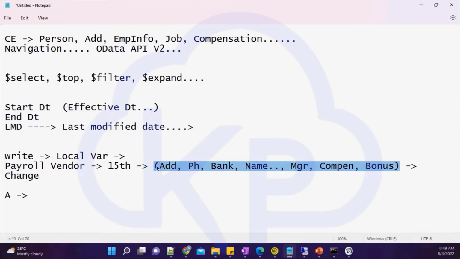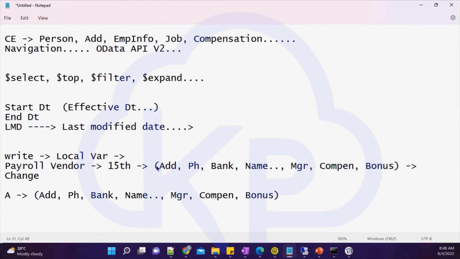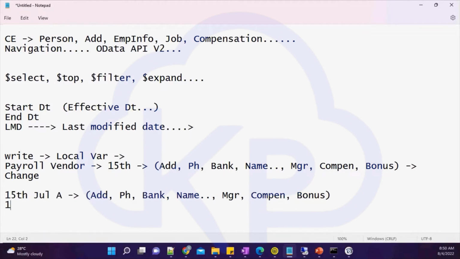With this set of information, it might be that any of the fields from these portlets got changed. So I'm sending the record to my payroll vendor again. So let's say today is 15th July, let's say. Now again my payroll will run on 15th of August, let's say.